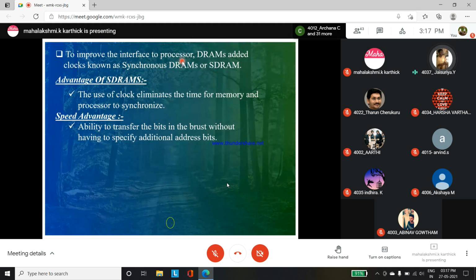For improving the interface between the processor and the DRAM, we add a clock, which gives a synchronous DRAM. The advantage of SDRAM is that when we use a clock, it eliminates the time for synchronizing the memory and the processor. The speed advantage of SDRAM is that it gives the ability to transfer bits over the bus without giving an additional address.